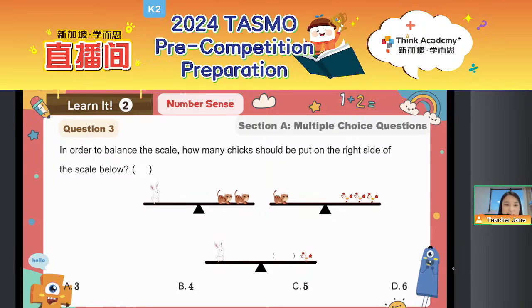Okay, everyone, welcome back. So, everyone, we can see as for the question 3, this is the question 3 on the paper. Okay, so we can see, as for this question, in order to balance the scale, how many chicks should be put on the right side of the scale below?